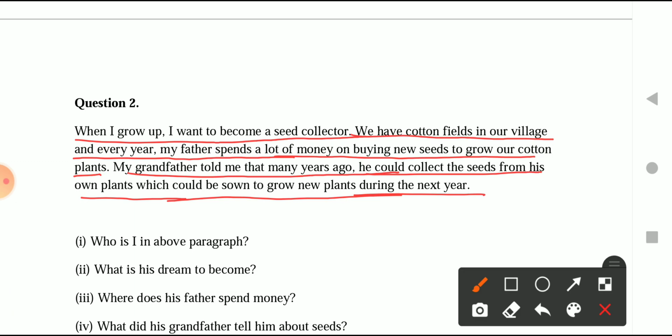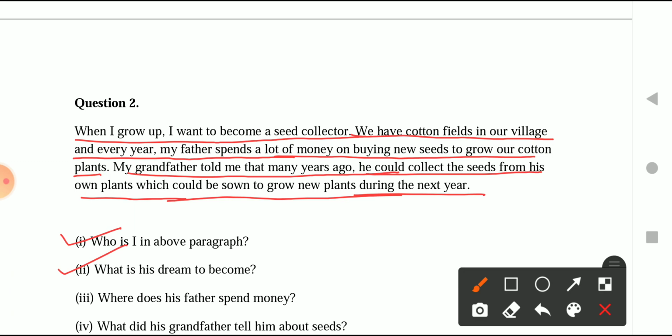Okay, so let's start reading the questions. Question number 1 is, who is I in the above paragraph? So who is I? Nasir is I in the above paragraph. Okay, second question is, what is his dream to become? What is his dream? He wants to become a seed collector. So his dream is to become a seed collector.